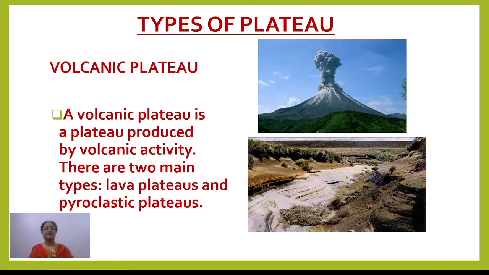In India you can give the best example of the Deccan Plateau, right? Especially the northwestern part of the Deccan Plateau, which we call the Deccan Trap, is specifically the result of volcanic activity. Another example is the Colombian Plateau. The Colombian Plateau can be taken as intermontane as well as volcanic, because it is formed by volcanic activities, but because it is lying in between the mountain ranges, it can also be called intermontane. So these are the two types of plateaus we have to study here.